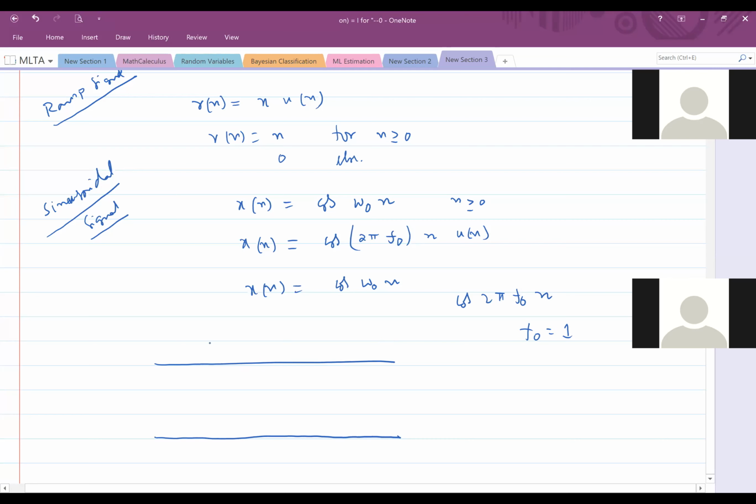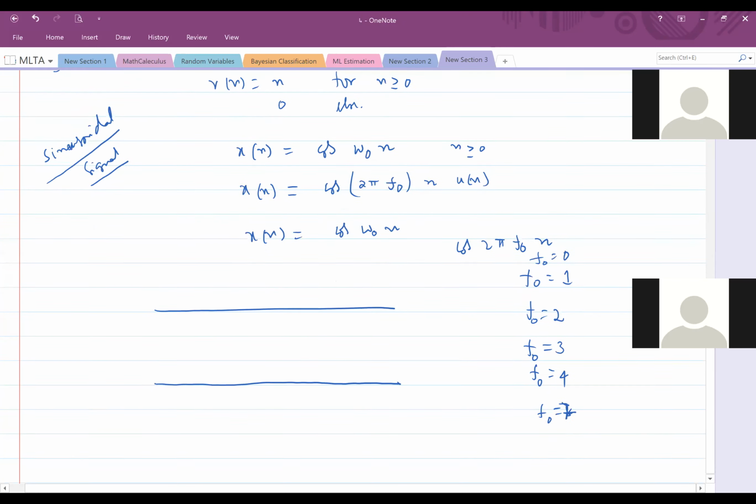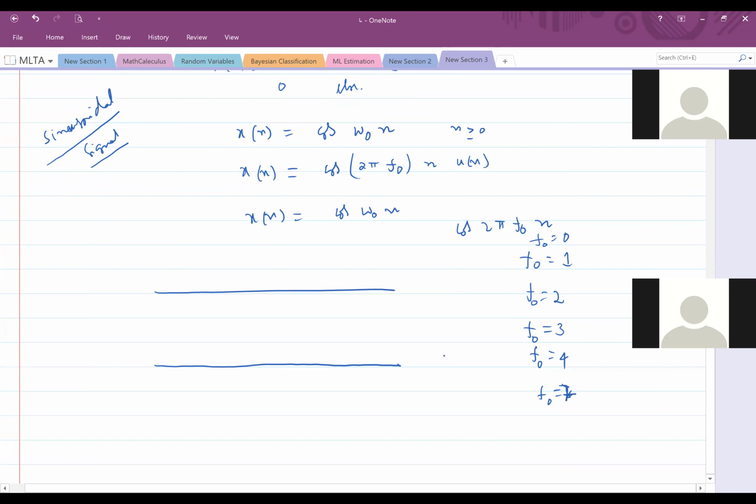First take f naught equal to 0, then f naught equal to 1, 2, 3, 4, and so on, up to say f naught equal to 7 or 8. Plot them and see how they appear. From here, what I wish you to observe is how the frequency is related to the plot that you have plotted.